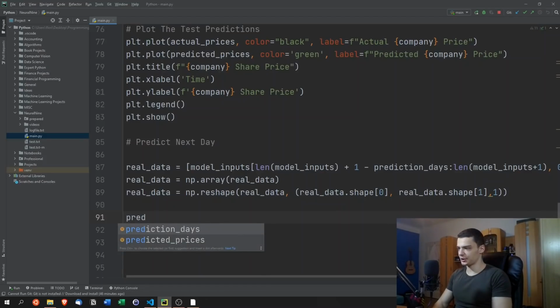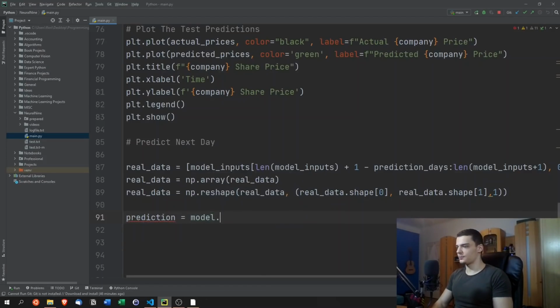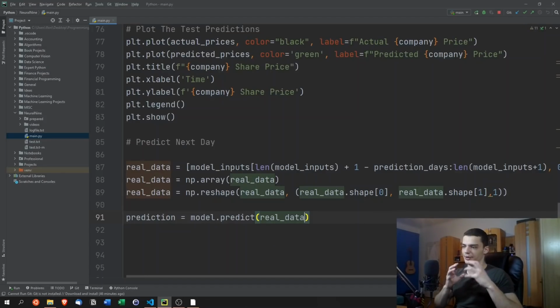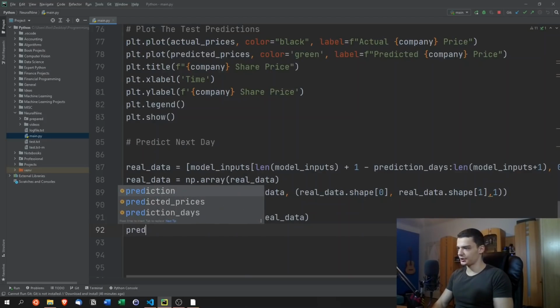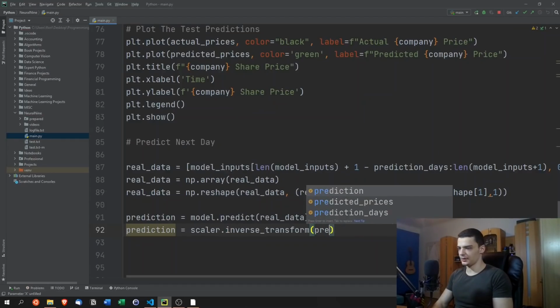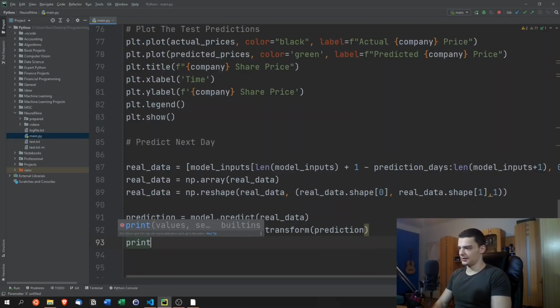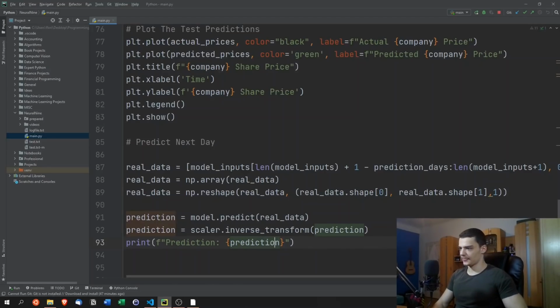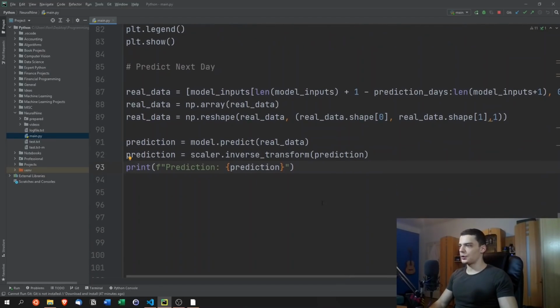We're going to say prediction equals model.predict, and we're going to predict on the real data. So we're going to use the real data as the input, and then we're going to predict that one next day that we don't know about yet. The actual prediction then is just the scalar inverse transform on the prediction, and then we can print the prediction with an f-string. Oh, it's automatically making an f-string out of it. Wow.